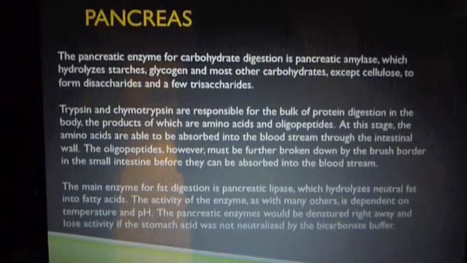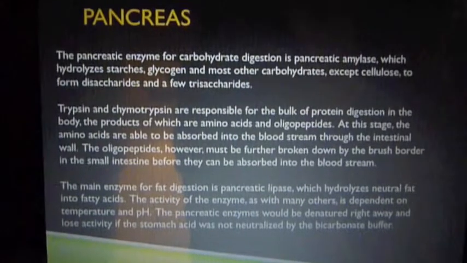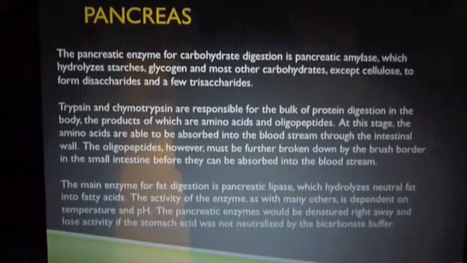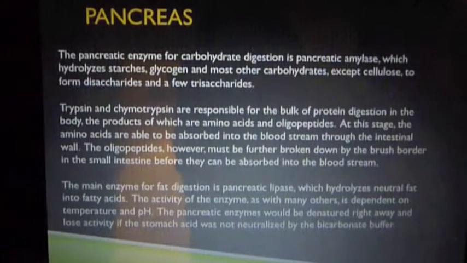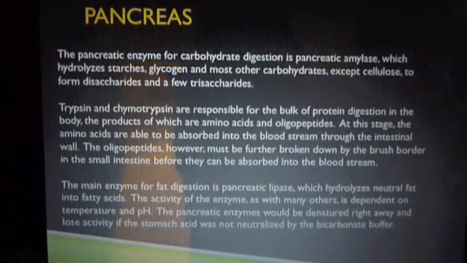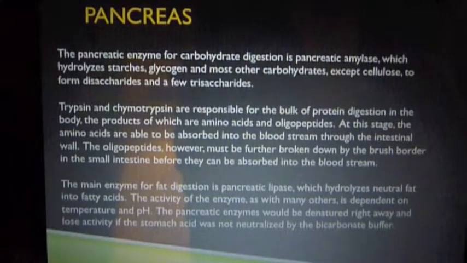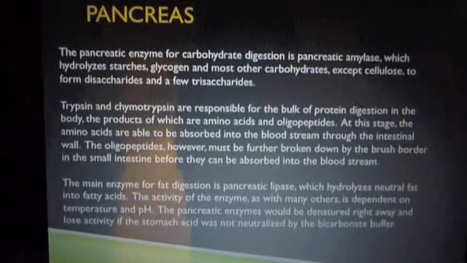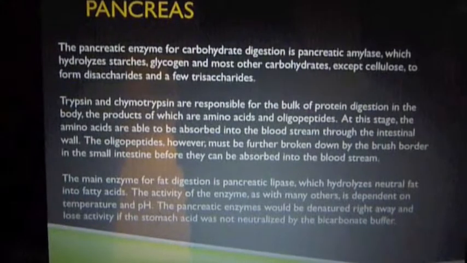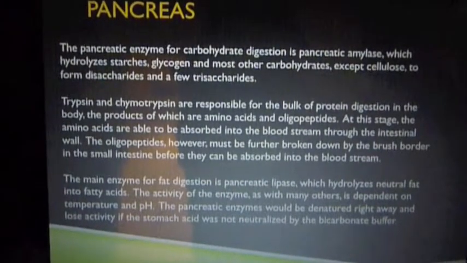Trypsin and chymotrypsin are responsible for the bulk of protein digestion in the body, the products of which are amino acids and oligopeptides. At this stage, the amino acids are able to be absorbed into the bloodstream through the intestinal wall. The oligopeptides, however, must be further broken down by the brush border in the small intestine before they can be absorbed into the bloodstream.